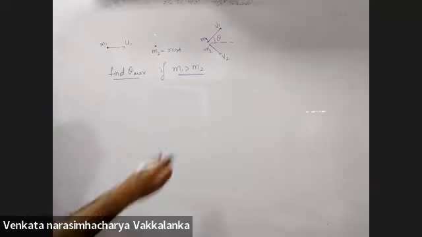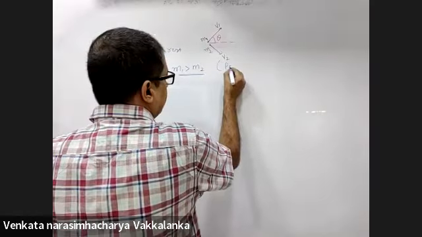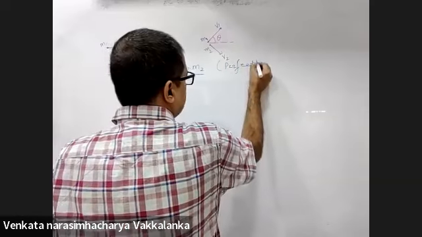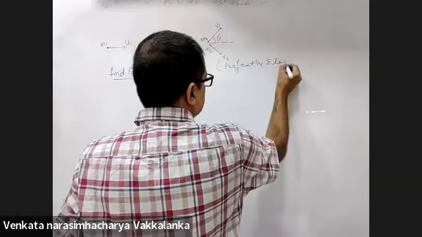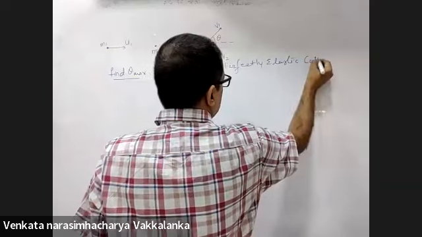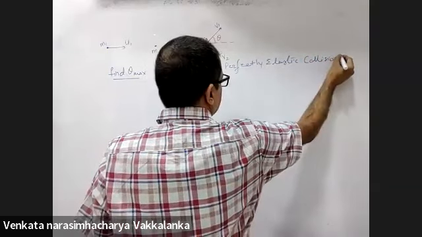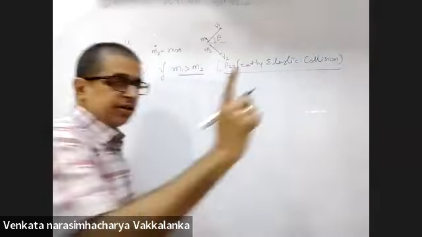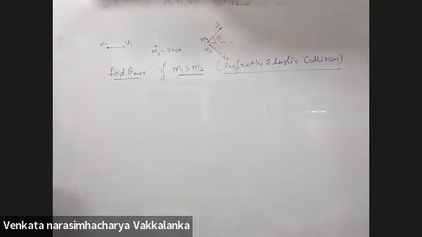And it is a perfectly elastic collision. Perfectly elastic collision, don't forget. m1 greater than m2, don't forget.